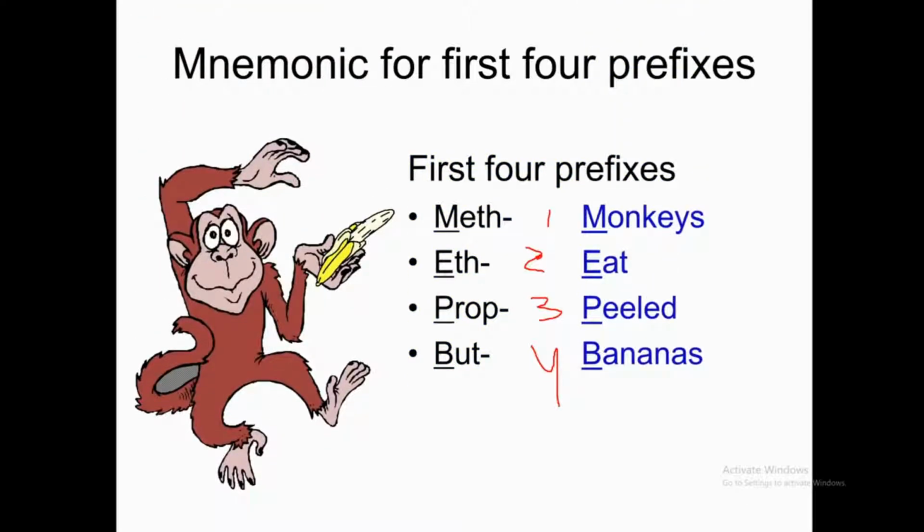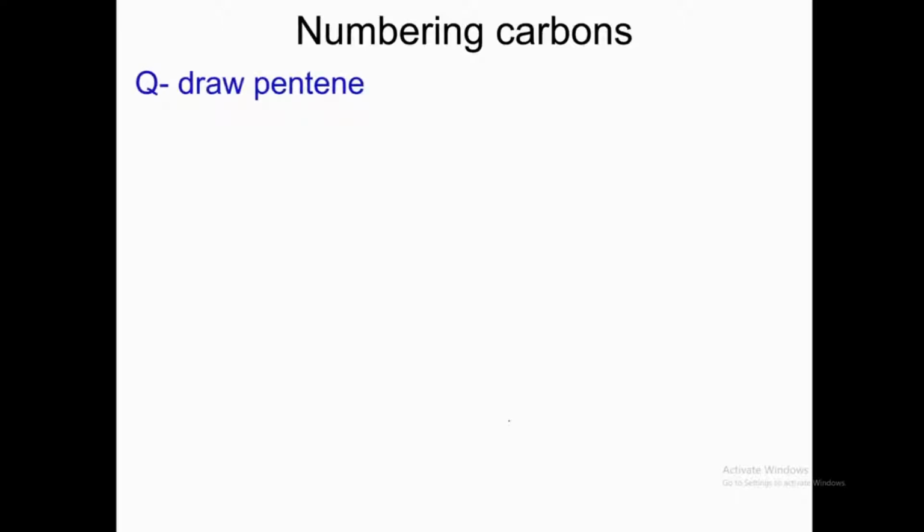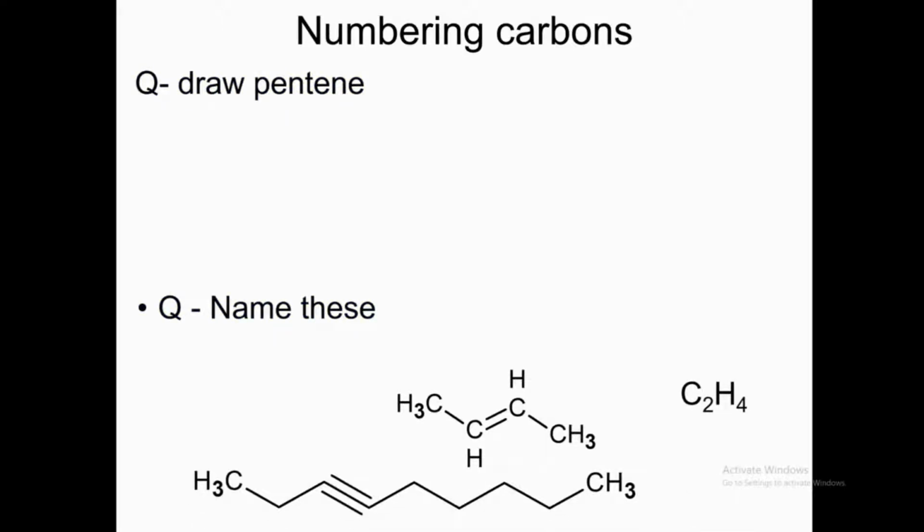Monkeys eat peeled bananas. So you have to remember like this. Monkeys eat peeled bananas. Methane, ethane, propane, butane. Numbering carbons. Draw pentene. Name these. So if you are asked to name this compound, you have to number the carbons 1, 2, 3, and 4.